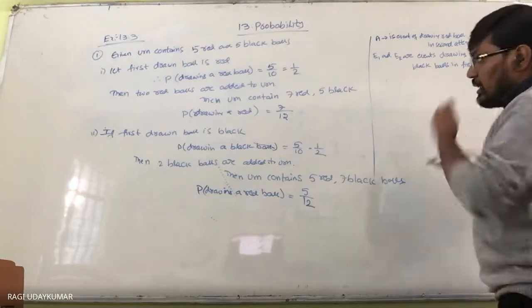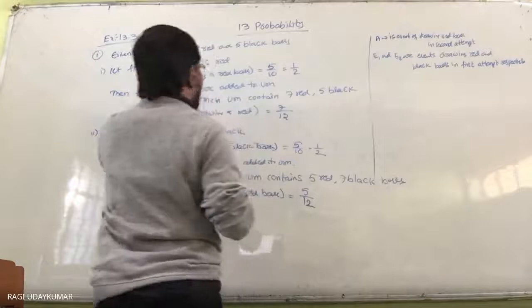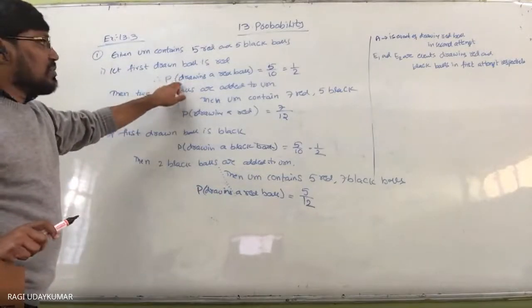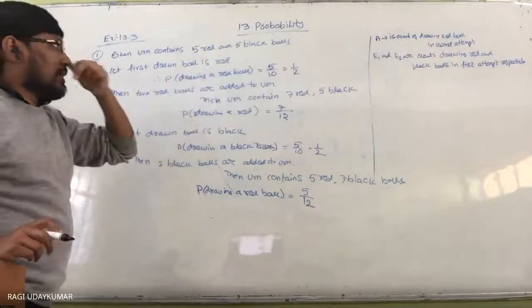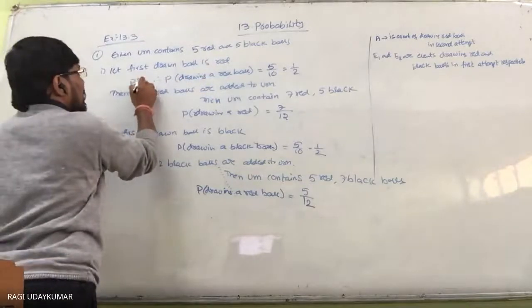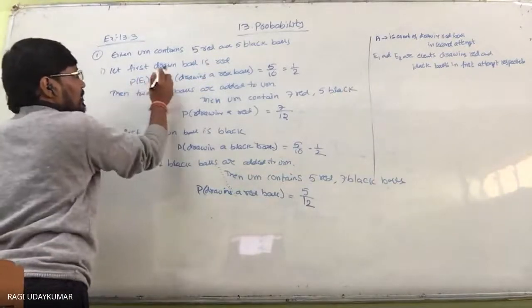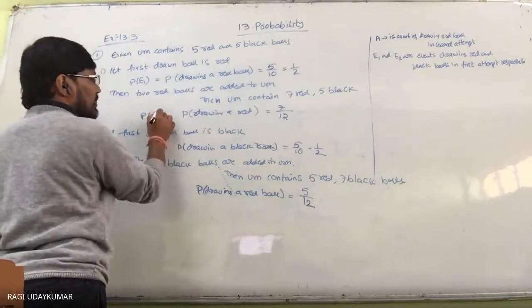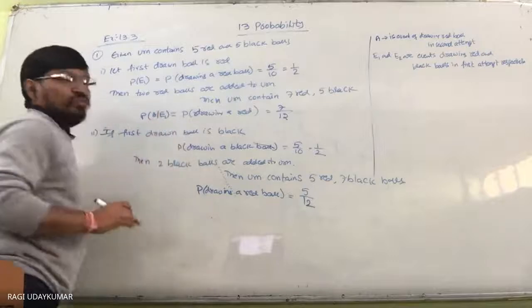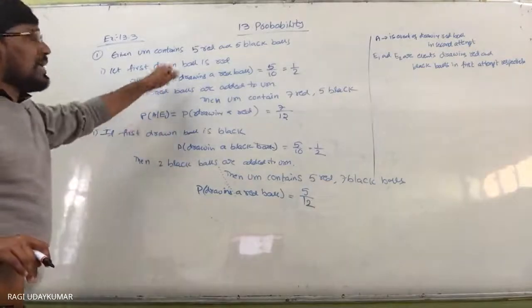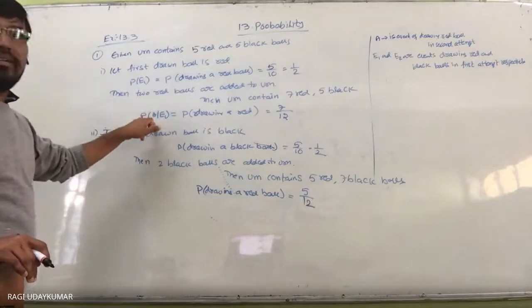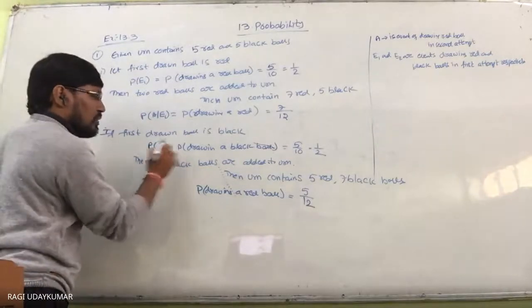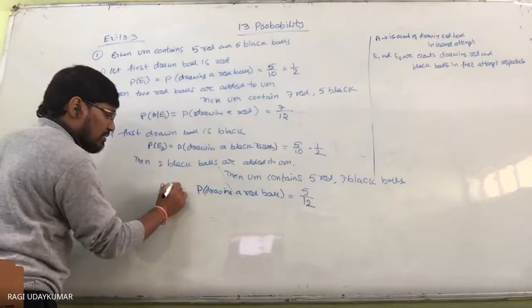So in the first attempt, the probability of drawing a red ball is called probability of E1. And this one is probability of A given E1. E1 is nothing but a red ball being drawn, then the second ball is red. This is probability of E2, and this is probability of A given E2.